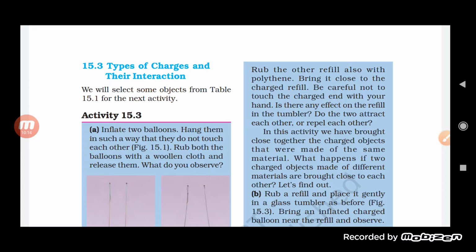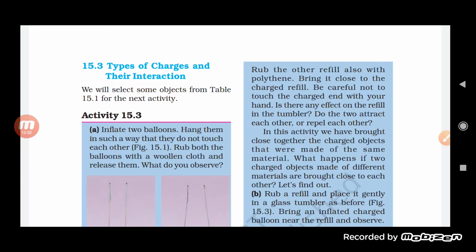In both of the cases, we have taken the same object to rub the other one. We have taken the polythene to rub both of the balloons, and similarly we have taken the polythene to rub the refill. Because of that, both of them get the same kind of charge. And when both of them get the same kind of charge, they start repelling each other. Okay, so repulsion can be seen here.